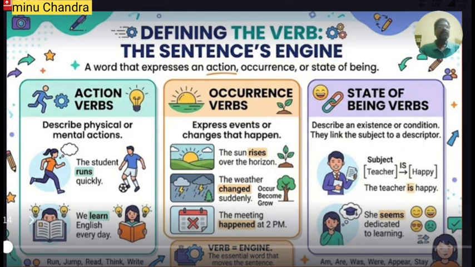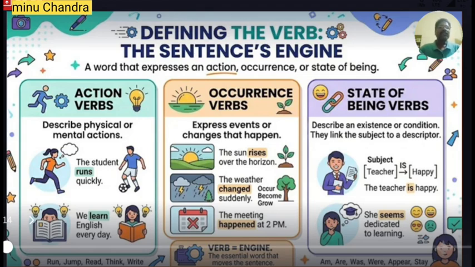So the verb that shows the action is called an action verb. Let us know what we mean by action verb. The words that describe physical or mental actions are called action verbs. Let us know this with the help of an example. The student runs quickly.